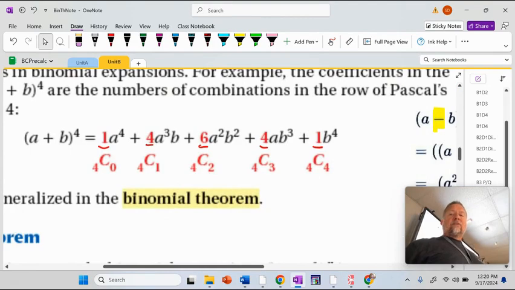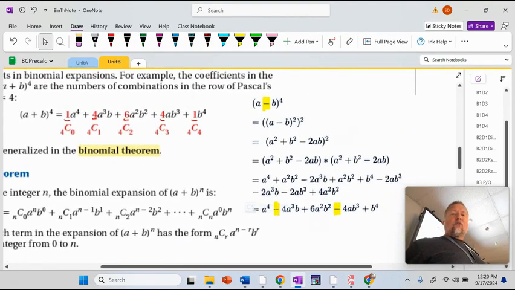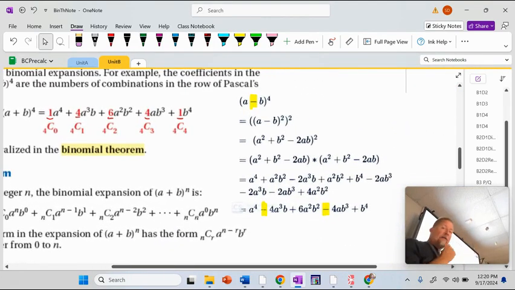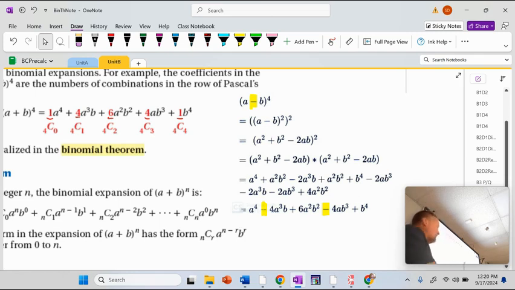Like here's a binomial to the 4th. And then I showed some work off to the side for a binomial to the 4th power that says a minus b. Just look at it to prove that I do get these coefficients: 1, 4, 6, 4, 1. All right, so you see their work.